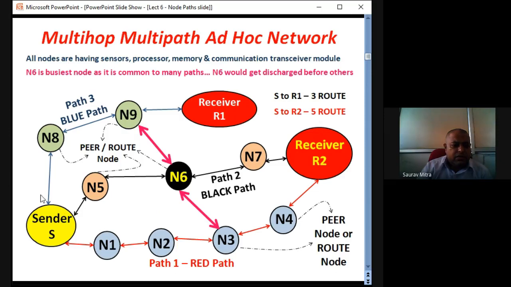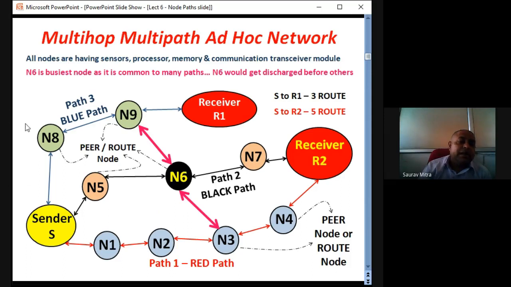So if I want to go from sender S to receiver R1, what is the easiest path? The easiest path is the blue path, path 3. So from sender S to N8, to N9, and then the receiver. This is called one hop. So from sender S to N8 is called one hop. N8 to N9 is called another hop. N9 to receiver is called another hop. So with three single hops, data can be sent from sender S to receiver R1.